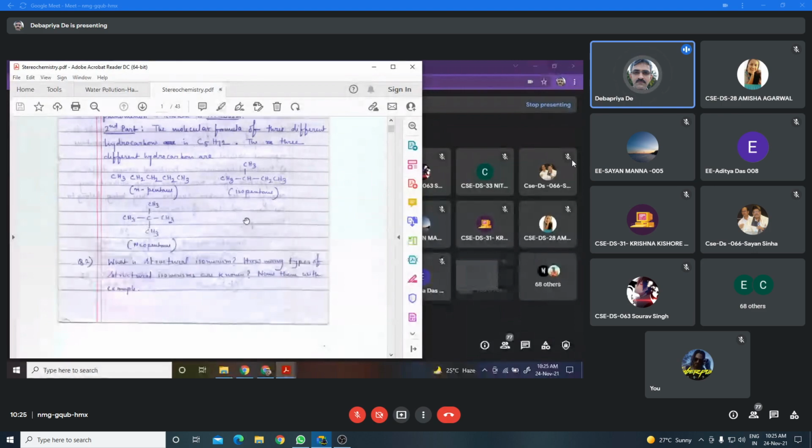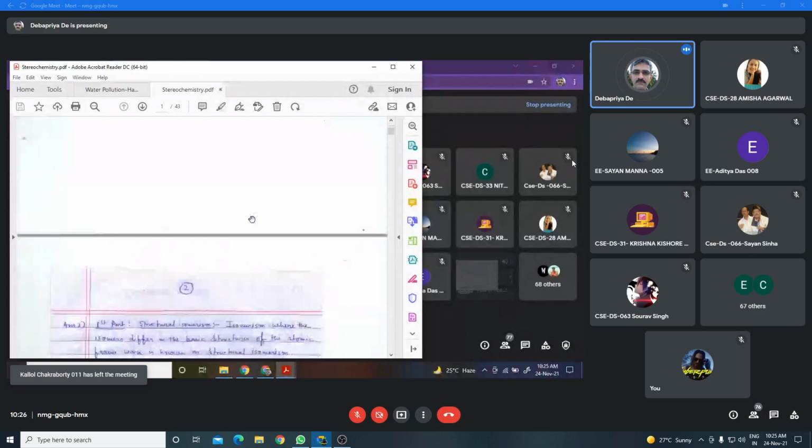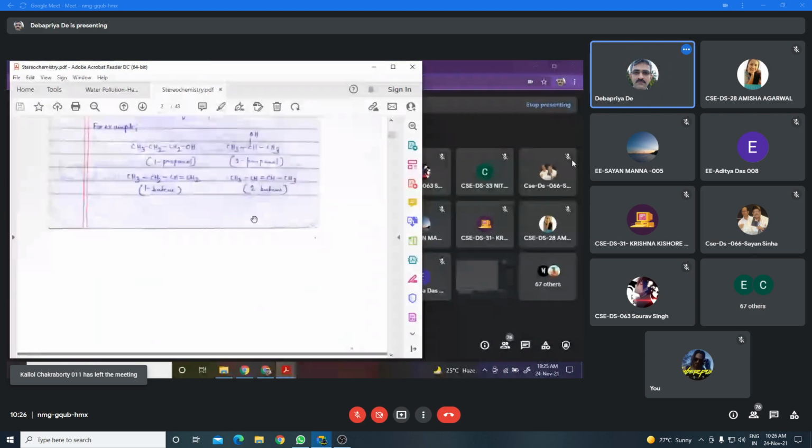Okay? Positional isomerism means they differ in the position of the non-carbon group without any change in the carbon skeleton. That means the basic carbon skeleton remains the same, but the position of the non-carbon group will change. And this type of isomer belongs to the same class of compound. For example, suppose you consider, what is the molecular formula of this compound?